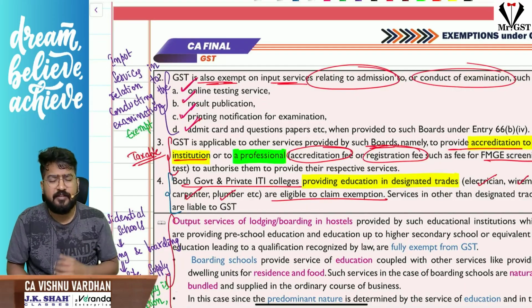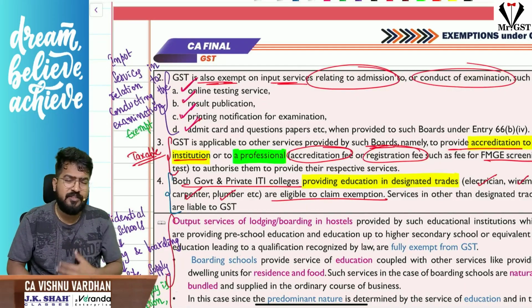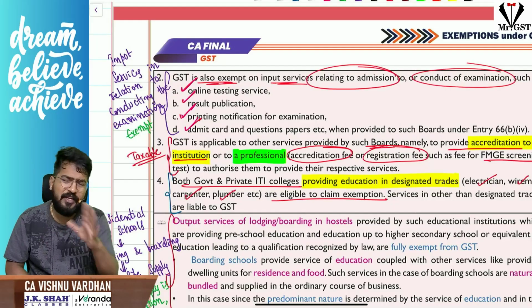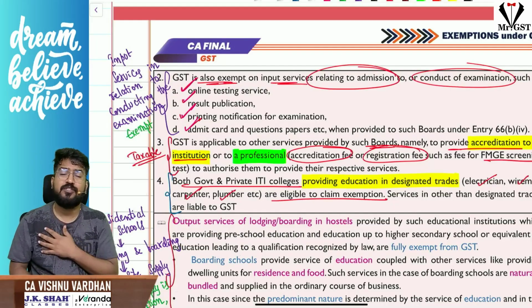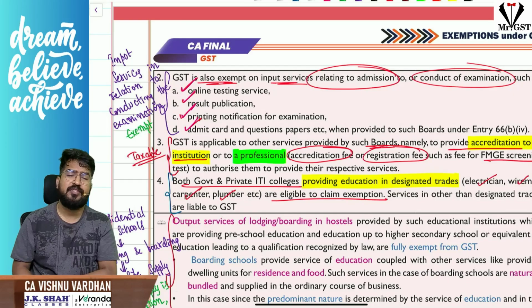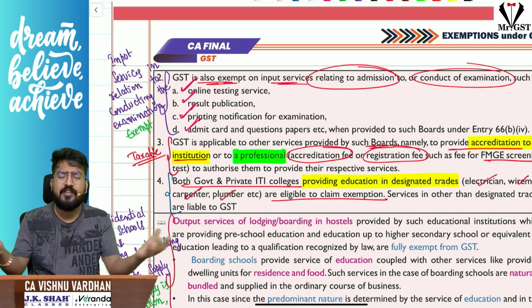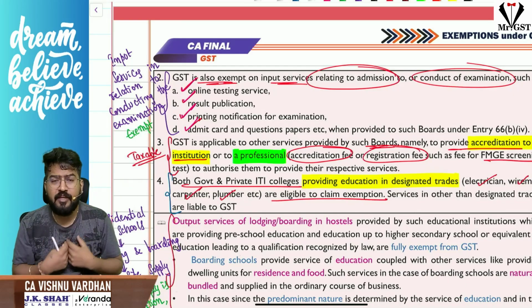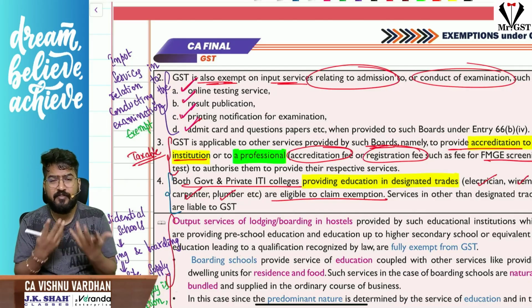Even the boards, educational boards or some institutions, EA1, EA2, EA3, anybody are paying to professors for setting the question papers, are paying to professors for valuing the question answer sheets, all that stuff. So any service which they have taken, they are taking the education institutions on rent, they are paying rent for the exam halls, all that, sir.